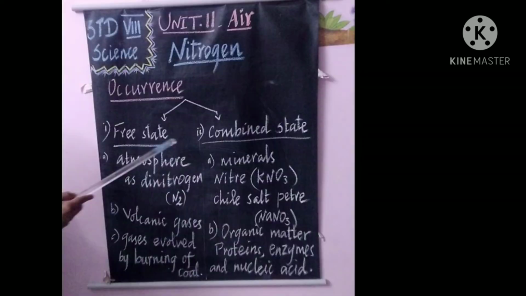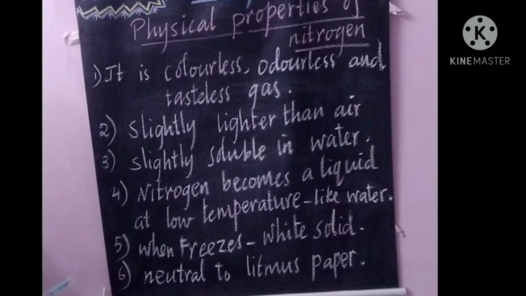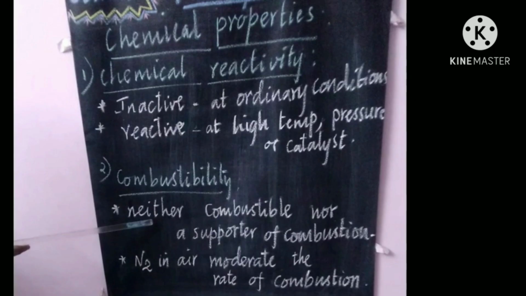So today we have seen about the occurrence of nitrogen, free state, combined state occurrence, physical properties of nitrogen as well as some of the chemical properties. Rest of the properties we will see in the next video.